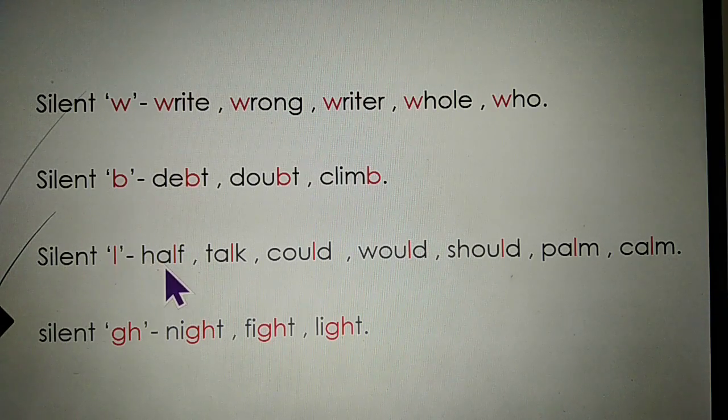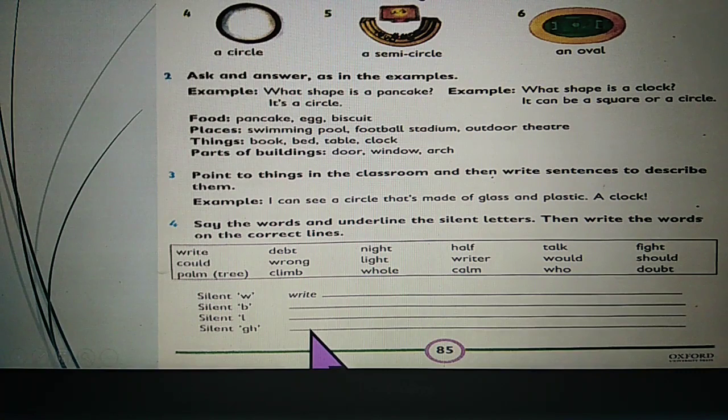The first one, half, talk, could, would, should, palm, calm. Please check your answers. Now, the last line, silent GH. There are 3 words: night, fight, light. I hope all of you did it correctly.